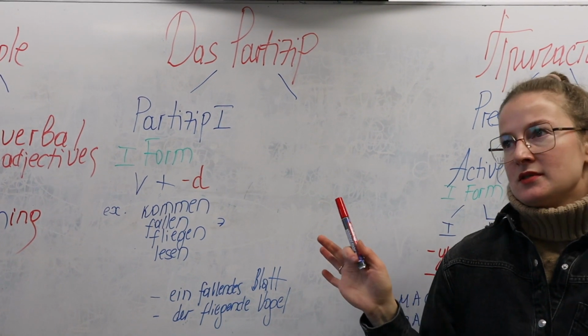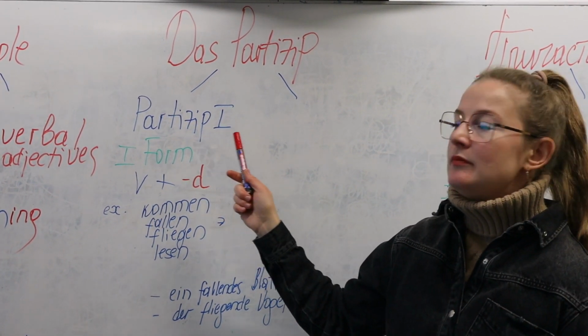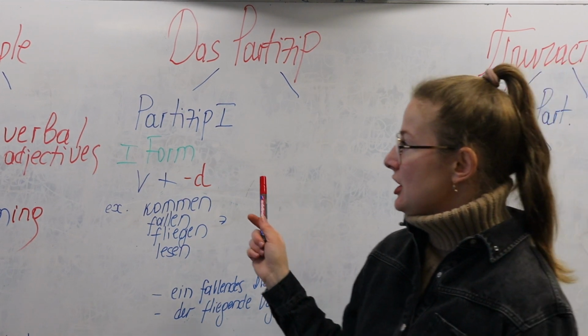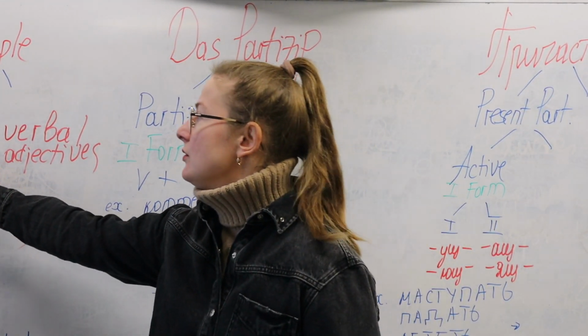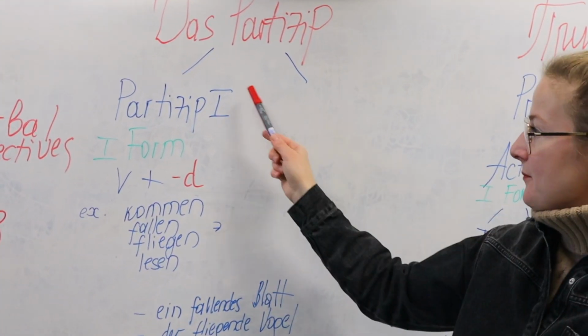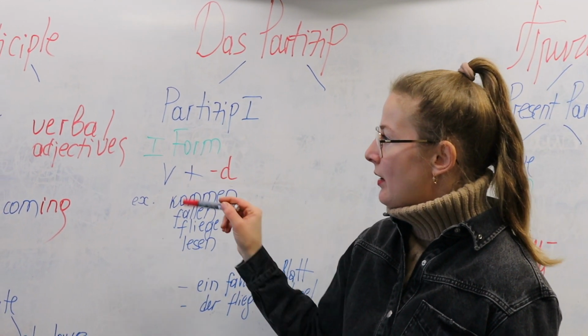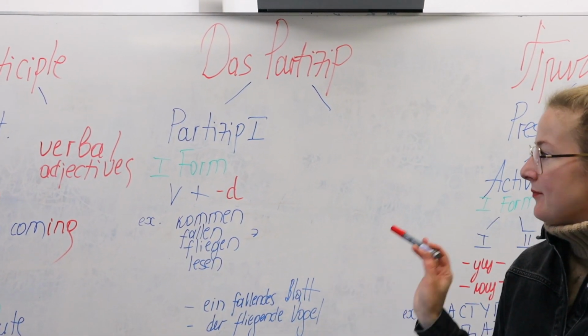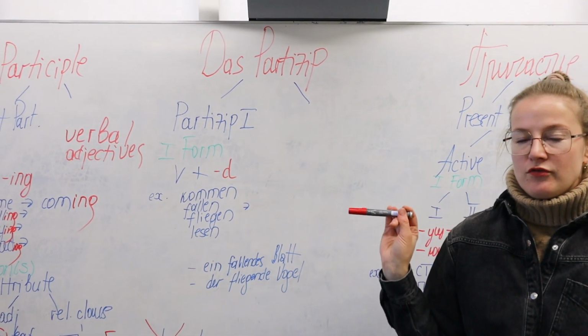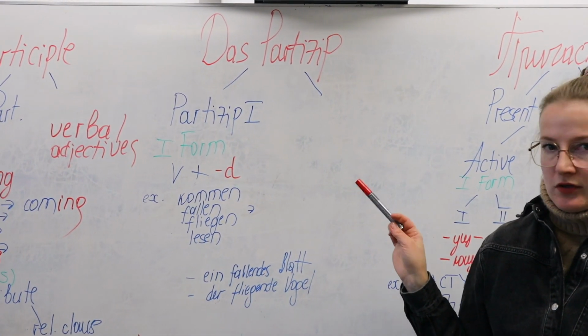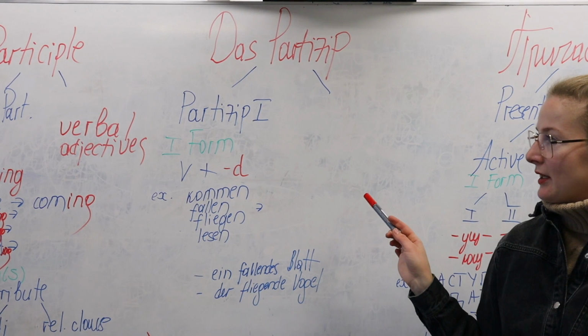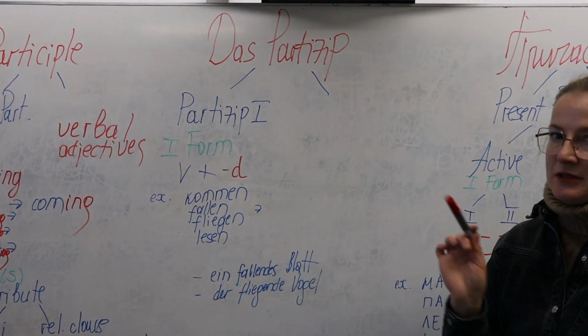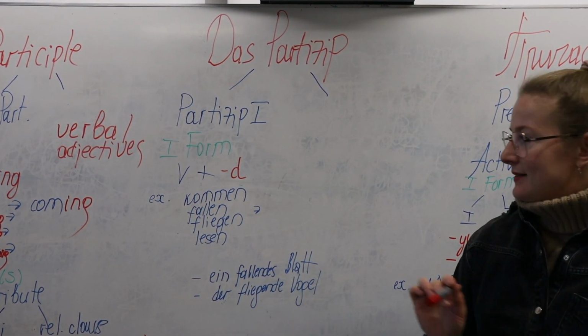It's also sometimes referred to as Partizip Präsens, which is equivalent to present participle in English, right? So in terms of form, it is formed very easily, and trust me, you've probably used this Partizip 1 already, without knowing that it was Partizip 1.